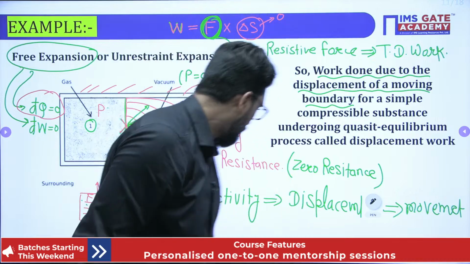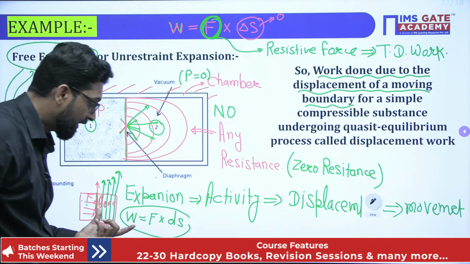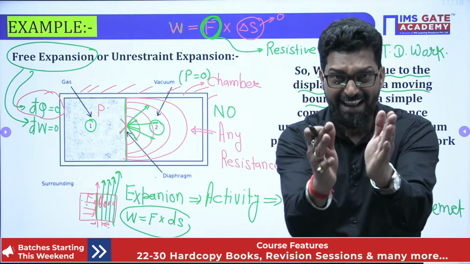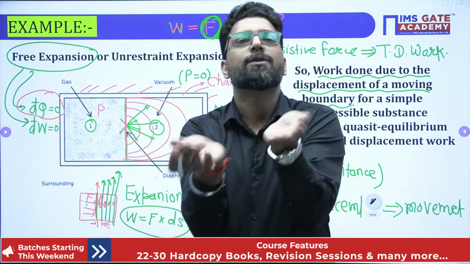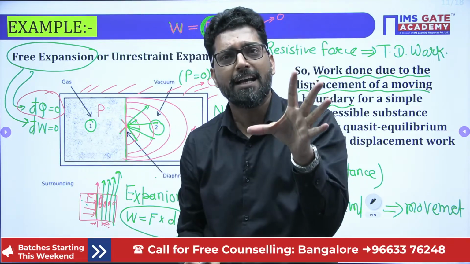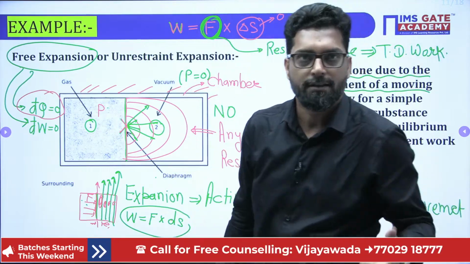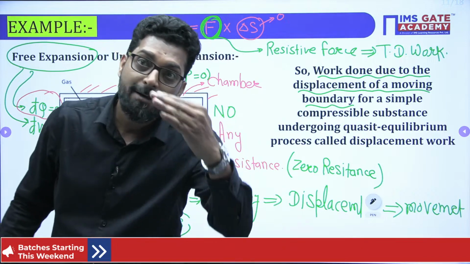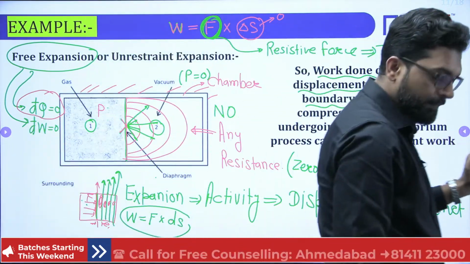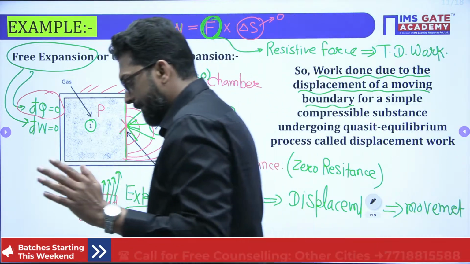So in this case, there may be a mechanical work, but it is definitely not a thermodynamic work. So it is very clear what is the difference between thermodynamic work and mechanical work. It comes from the mechanical work, but the force which is responsible is a resistive force. That will separate it from the mechanical work. Okay? Clear?